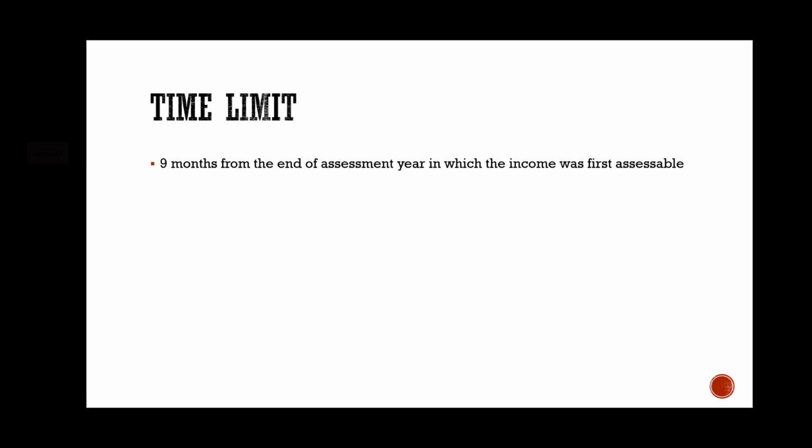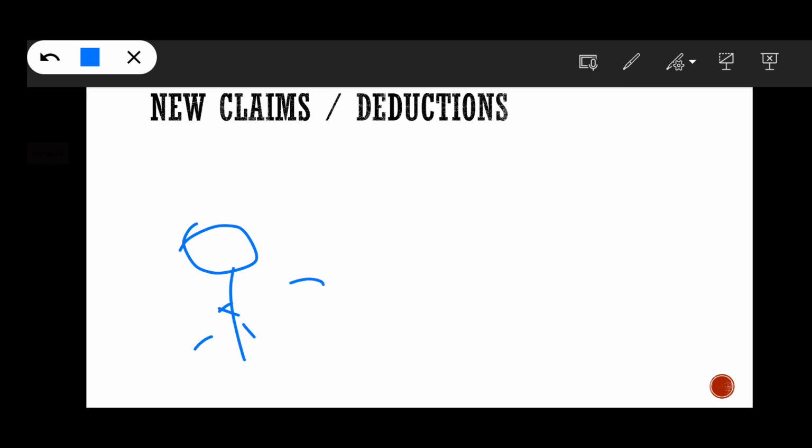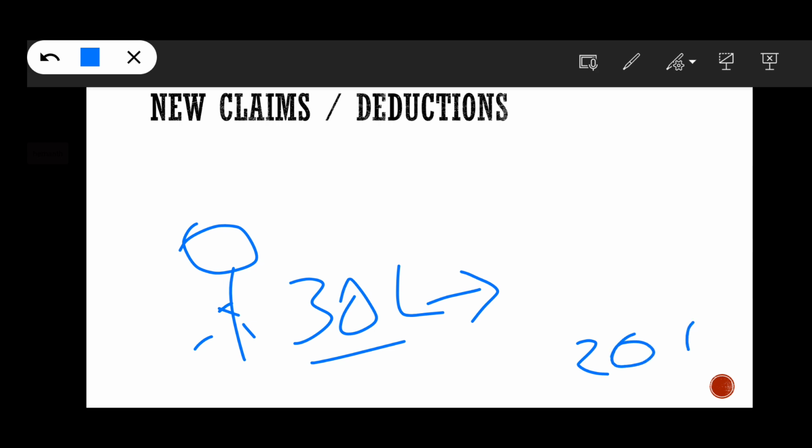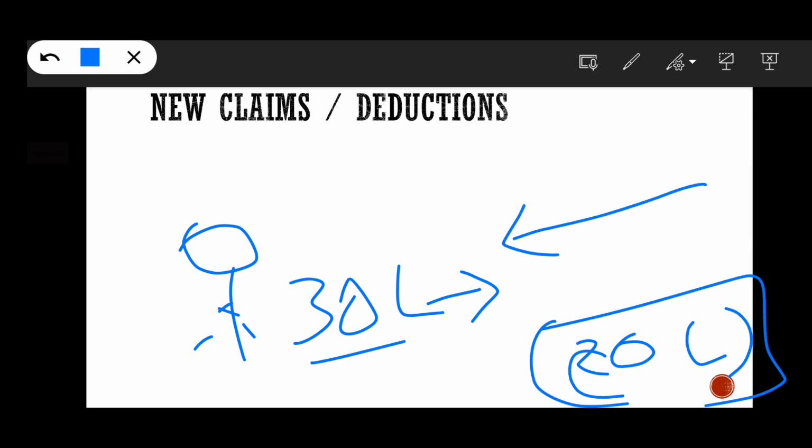And what is the time limit to complete the scrutiny assessment? Within 9 months from the end of the assessment year. And a person came and asked, hey bro, my total income is 30 lakh, I have not claimed some deduction of 20 lakhs, I got scrutiny assessment, can I claim this 20 lakhs? No, no, no, you cannot claim any addition, any claims or deduction in scrutiny assessment.